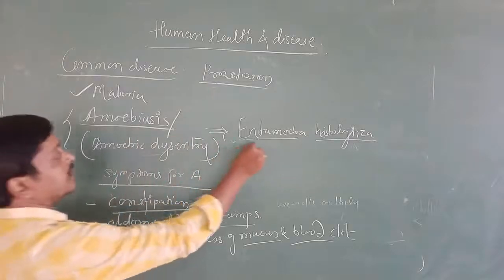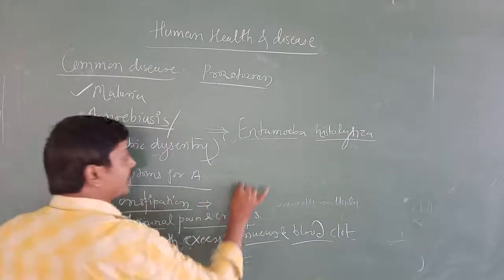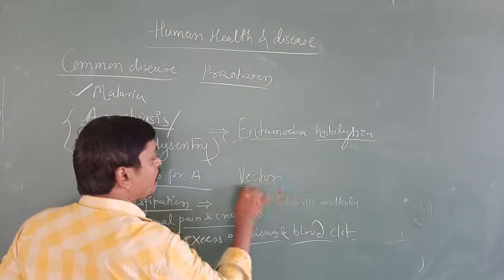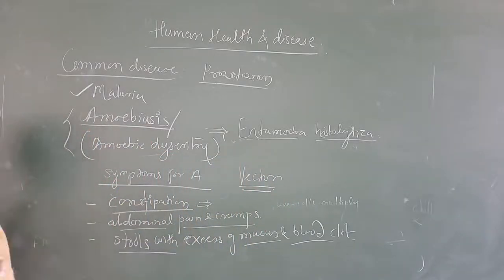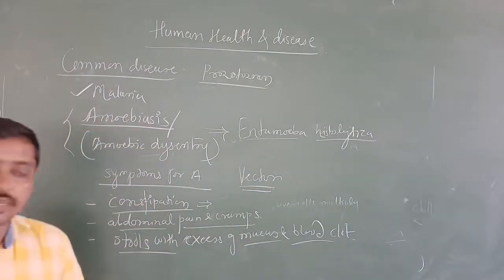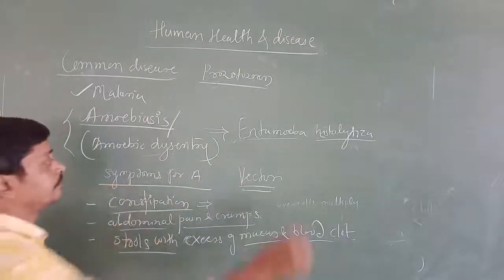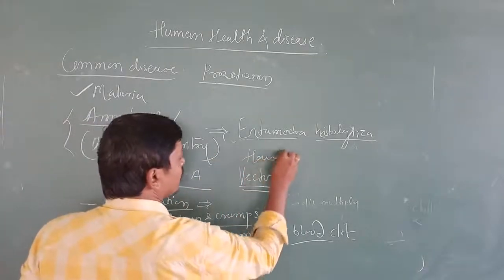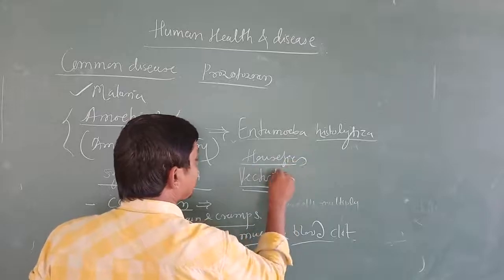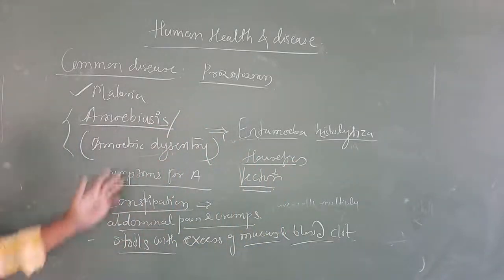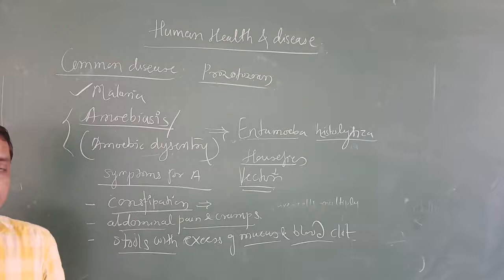Now here, this is the causative agent. Now what is the vector? Vector means how this amoebiasis is going to spread from one person to another person. Here, houseflies act as a vector for amoebiasis or amoeboid dysentery. These are what we call the vector for amoebiasis.